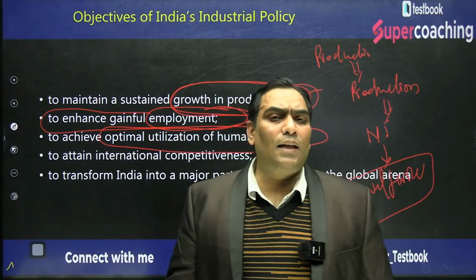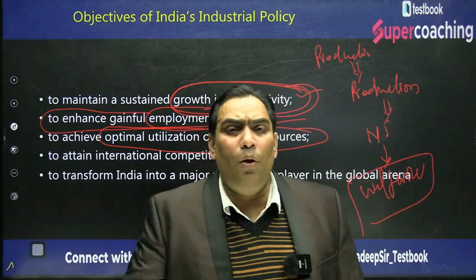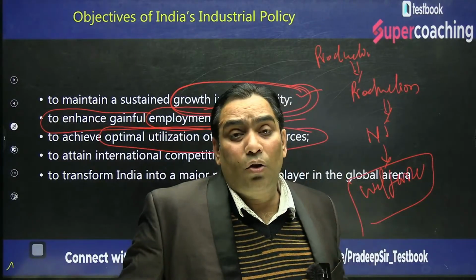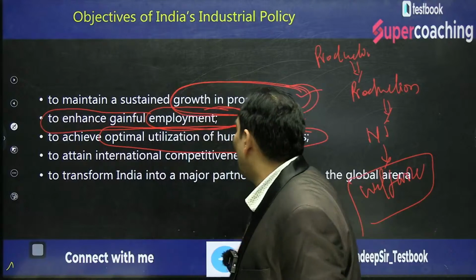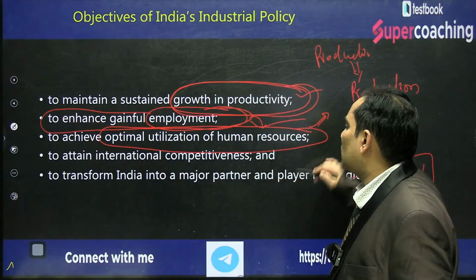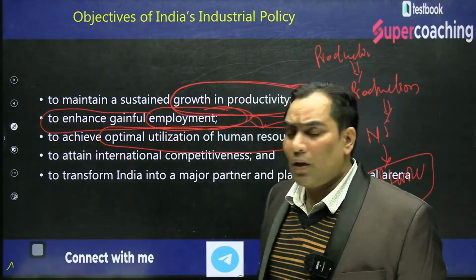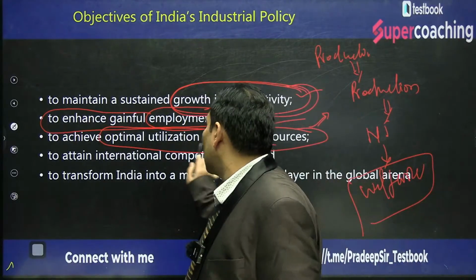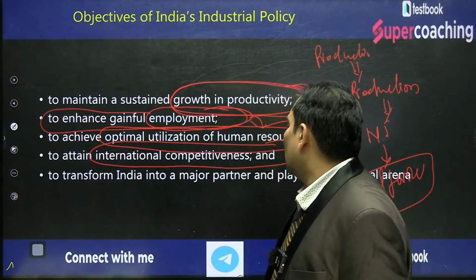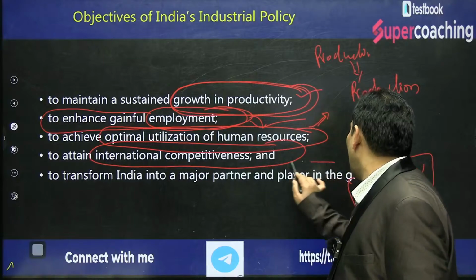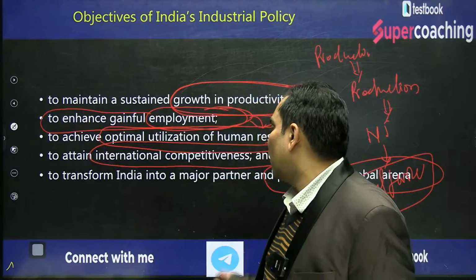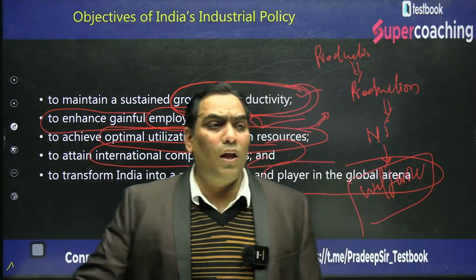As I said, poverty is there because of unemployment. So when we can employ more people, there will be optimum utilization of human resources. Not only this, we want to attain international competitiveness, and we want to transform India into a major partner and player in the global arena. Through our industrial policy, we want to make India a major global partner.